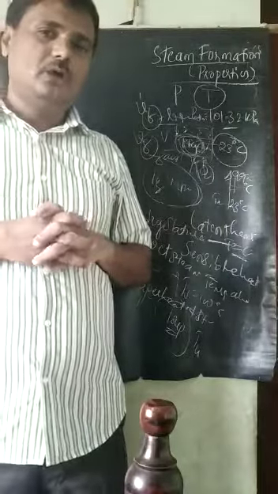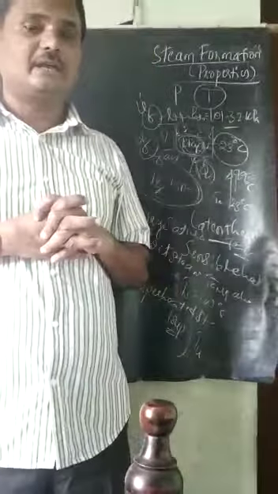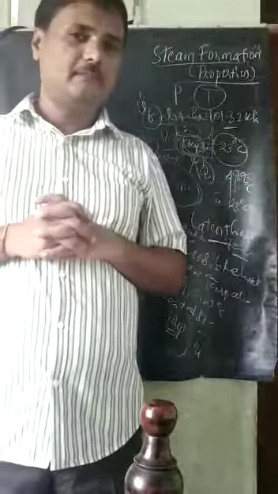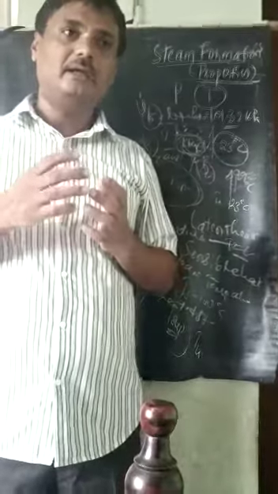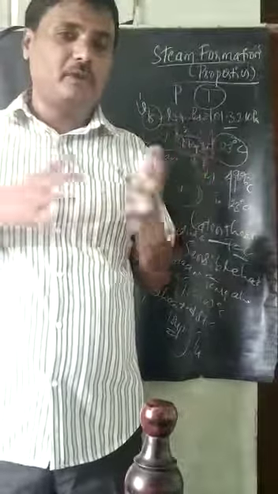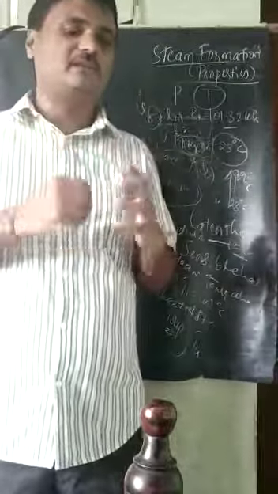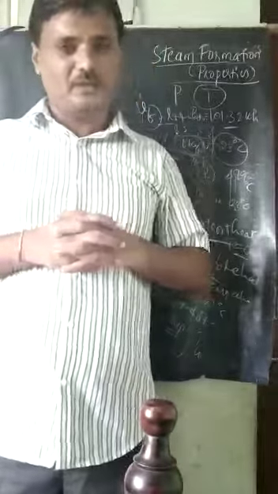Now we will study this with the graph, the HS diagram or HT diagram or TH diagram, in detail in the next video lecture, and how steam is formed and what formulas are used for steam formation. Thank you very much.